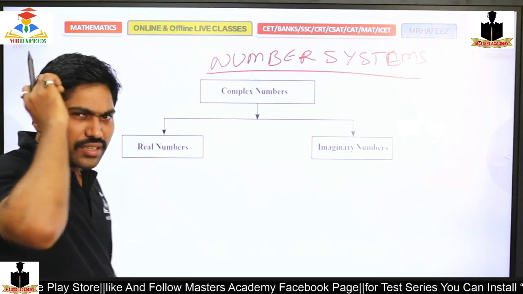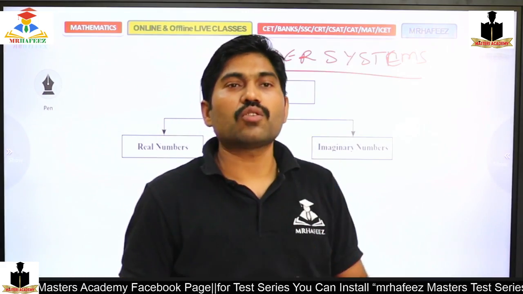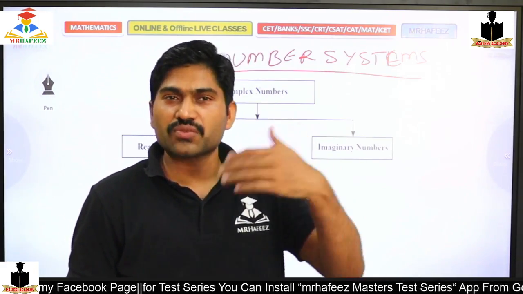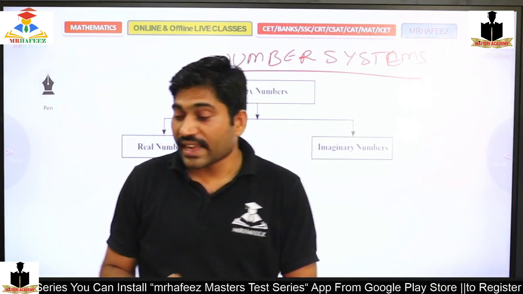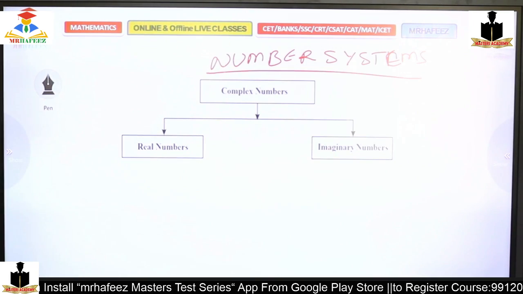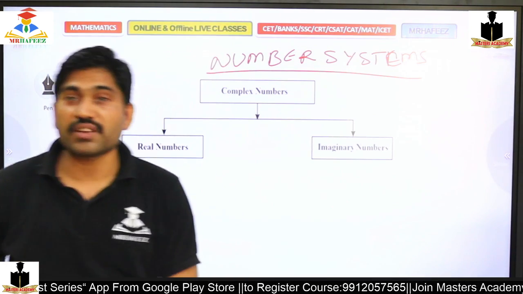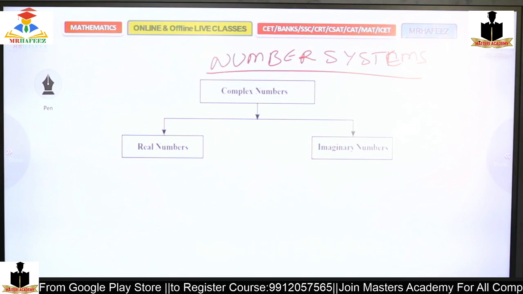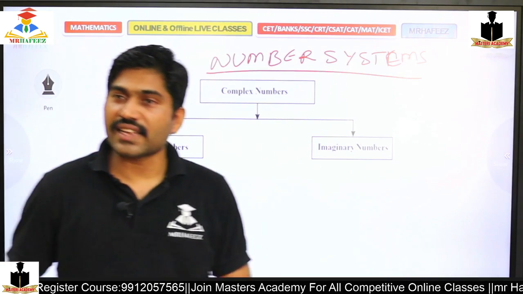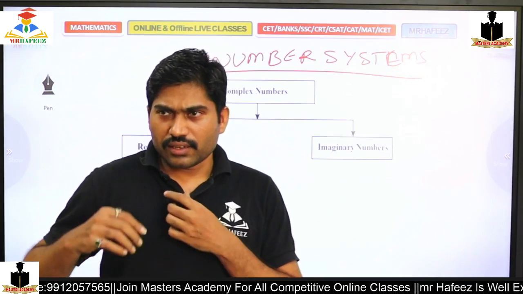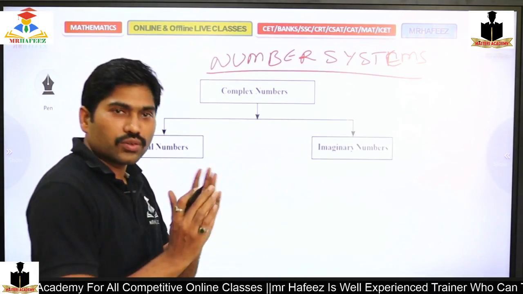So earlier what we discussed in number systems is what type of numbers there will be, what are countable numbers, what are whole numbers, what are complex numbers, what are real numbers, what are integers, what exactly a negative number is, what exactly a positive number is. All these we have discussed. Yes or no? Apart from that, what we will discuss at present is what exactly a complex number is, what exactly a natural number is, and which numbers are rational numbers and which are irrational numbers. All those we will discuss.